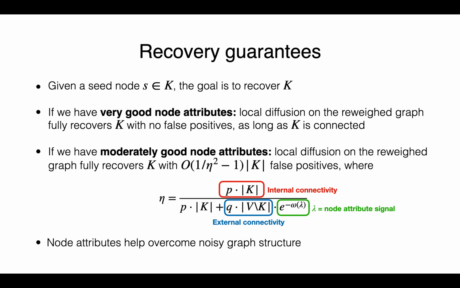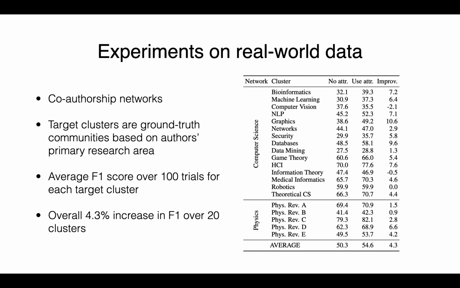In the paper, we have extensive synthetic experiments to illustrate this. But let us look at how the algorithm performs over real-world data. In the table, we are looking at 20 clusters from 2 co-authorship networks. For each cluster, we run 100 trials from different seeds, and we report the average F1 score in the table. Observe that by using node attributes, we are able to increase the F1 score by 4%.